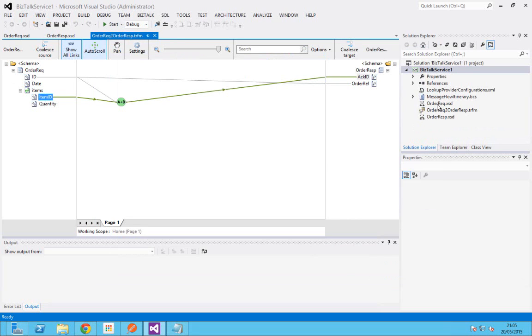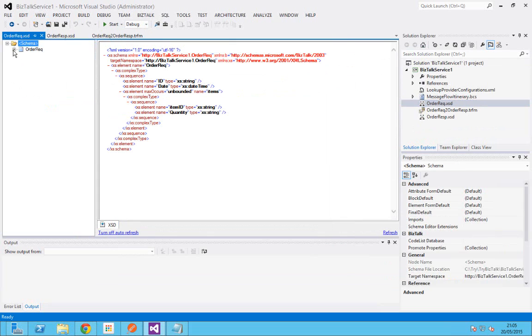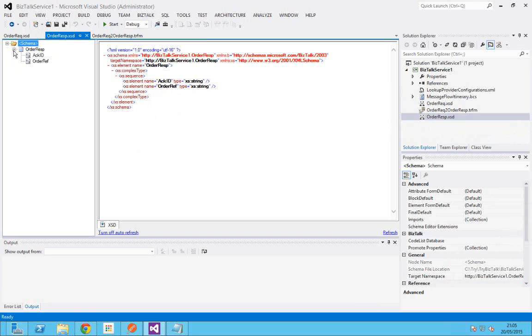And then I've created a schema called order request, which is nothing but a simple order request schema with a few elements underneath it. I've also created an order response schema, a simple order response schema which will have an ACK ID and an order reference. As I said, we want to map the order request to the response.